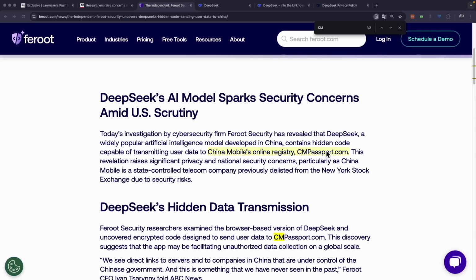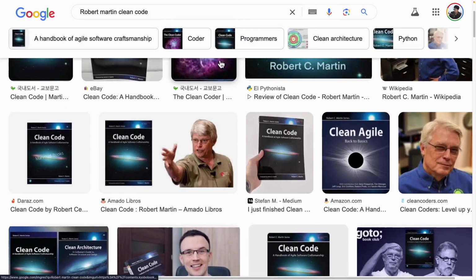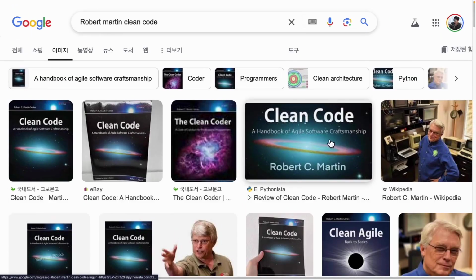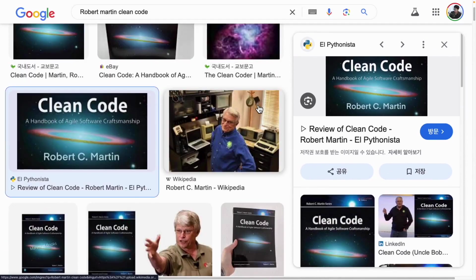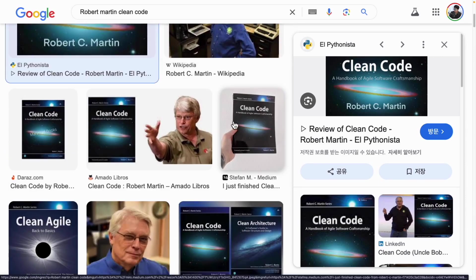Are you familiar with Robert Martin? He is well known for his book Clean Code, which emphasizes the importance of organizing variables and commands clearly when writing code. When coding, it's important to follow certain rules and conventions, such as using proper indentation and organizing code hierarchically so that anyone can easily understand it. Adhering to these guidelines is essential for collaborative development, as it enables the creation of clear and modular code. This is why clean code practices are widely appreciated.